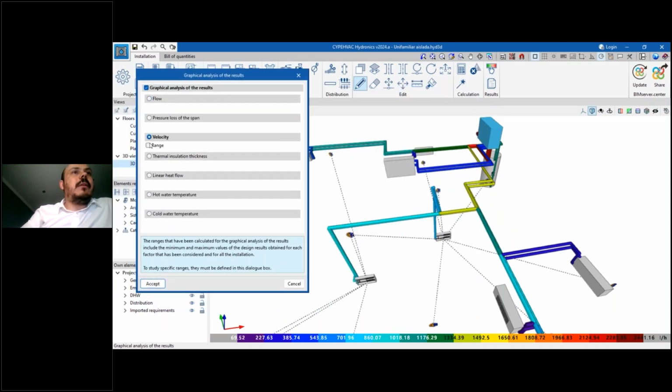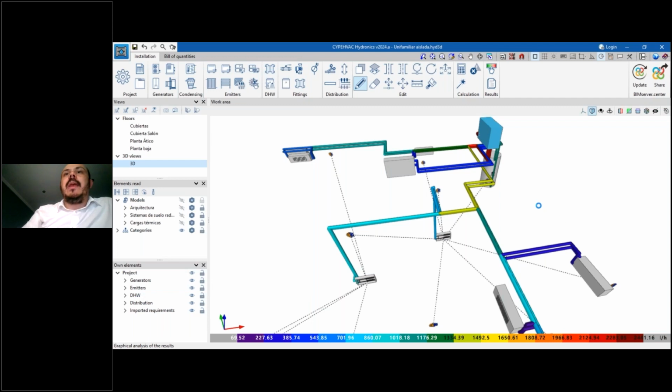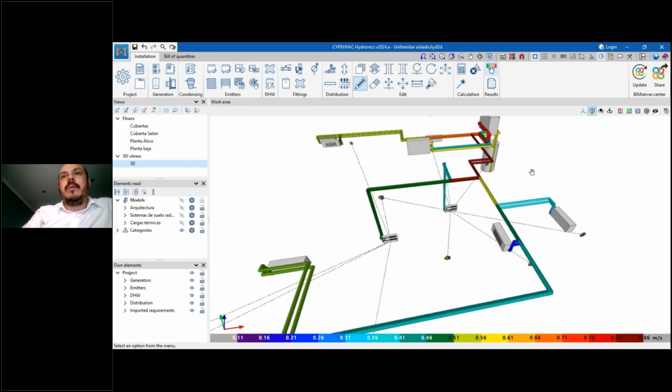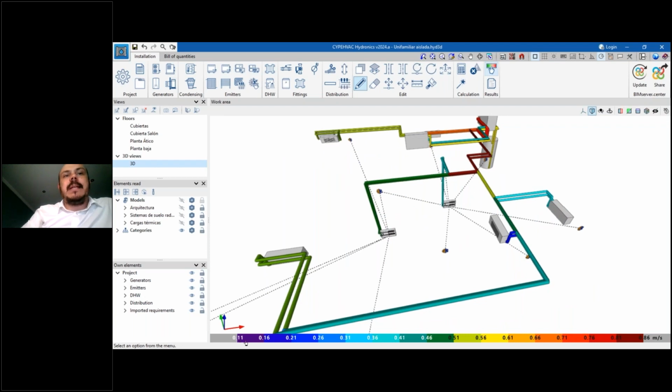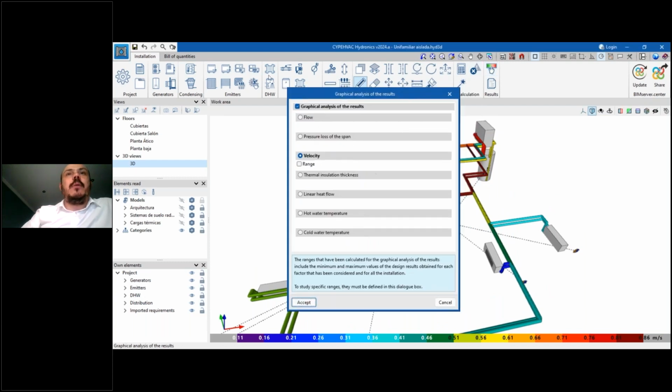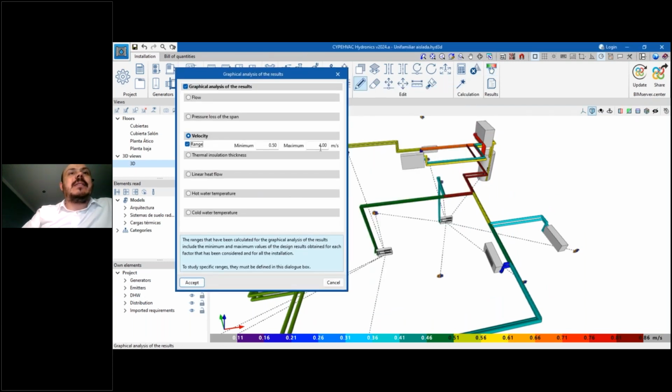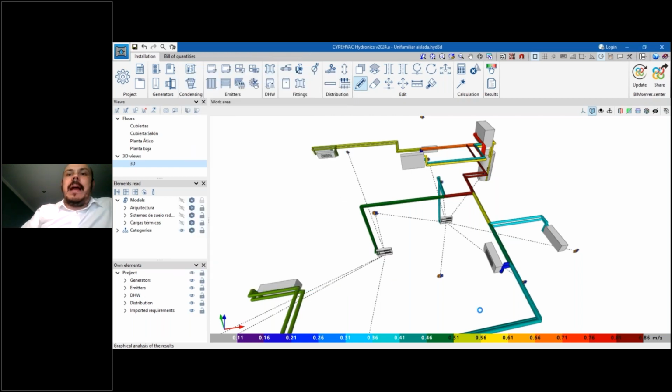For example, the velocity. Let's activate the velocity, and we can see the velocity by colors. So here we can see that the velocity starts at 0.11 and the maximum is 0.86 meters per second. We can also filter that. For example, I would like to see all the elements that have a maximum of, I don't know, 0.5, for example. Okay, everything that is more than 0.5 and what is between 0.1 and 0.5, I can see that. So I will see the colors a little bit according to the maximum that I defined here.